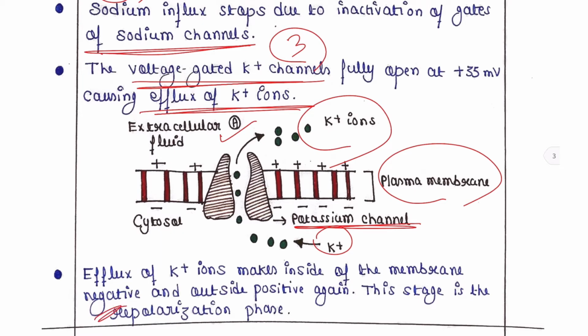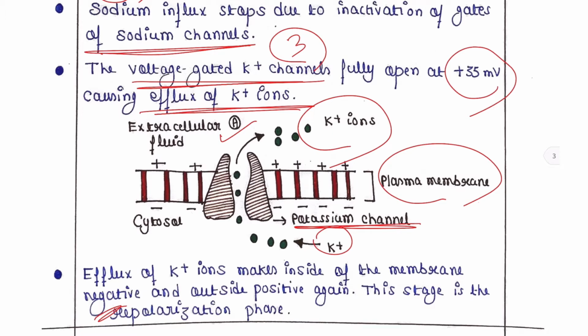To compensate the membrane potential difference that was now plus 35 millivolt, potassium channels are now open and potassium ions will be released from the cell cytoplasm to the extracellular fluid. In the extracellular fluid, the number of potassium ions is now more and more.